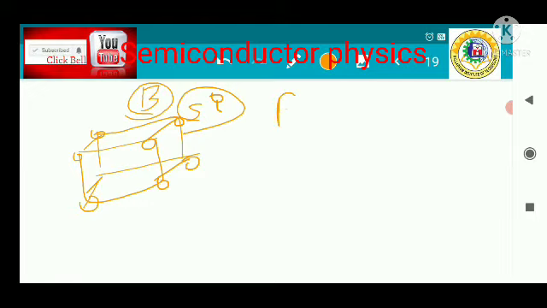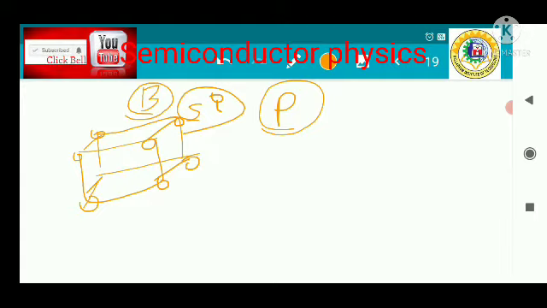This is the silicon atom present at each of the edges. Now if some of the silicon atoms inside the crystal are displaced and we replace them with another type of atom, like a boron atom or a phosphorus atom, then this structure becomes an n type or p type semiconductor.